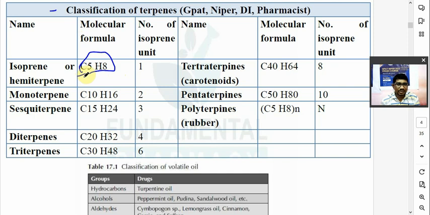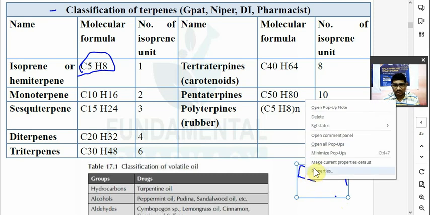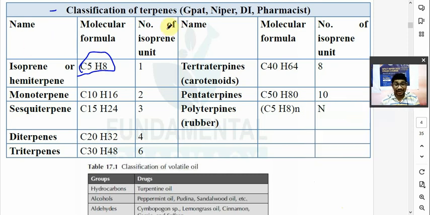ओके, मोनोटर्पिन्स. ओके, हेमिटर्पिन, मोनोटर्पिन. हेमिटर्पिन तो मोस्टली लीनियर रहता है, बट मोनोटर्पिन, डायटर्पिन, they might be either linear, open chain, or they might be cyclic. So if they are cyclic, it may be monocyclic, dicyclic, tricyclic, tetracyclic. So that classification I have not covered over here. So it may be either cyclic or linear chain. तो ये टर्पीन्स जो होते हैं साइक्लिक हो सकते हैं, linear chain हो सकते हैं.